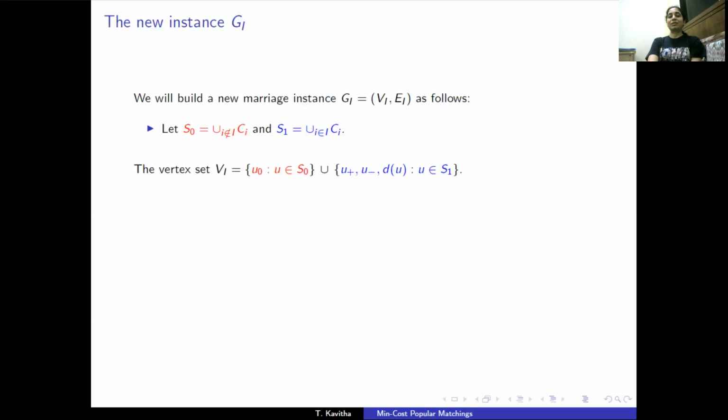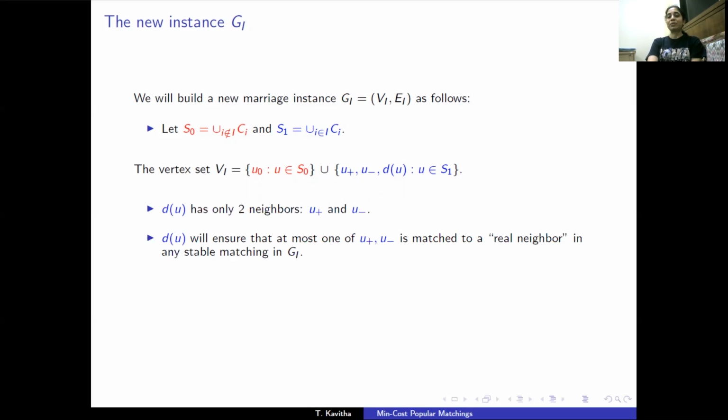For that, we construct this new marriage instance G_I. Let's first partition the vertex set of G into S0 and S1. And the vertex set V_I is defined as given here. It has 3 vertices corresponding to every vertex in S1. U plus and U minus correspond to the 2 possibilities of alpha value of U being +1 or -1. And there's also this vertex D_U, which is a dummy vertex. It has only 2 neighbors, U plus and U minus. And its purpose is to ensure that at most one of U plus, U minus is matched to a real or non-dummy neighbor in any stable matching in G_I.